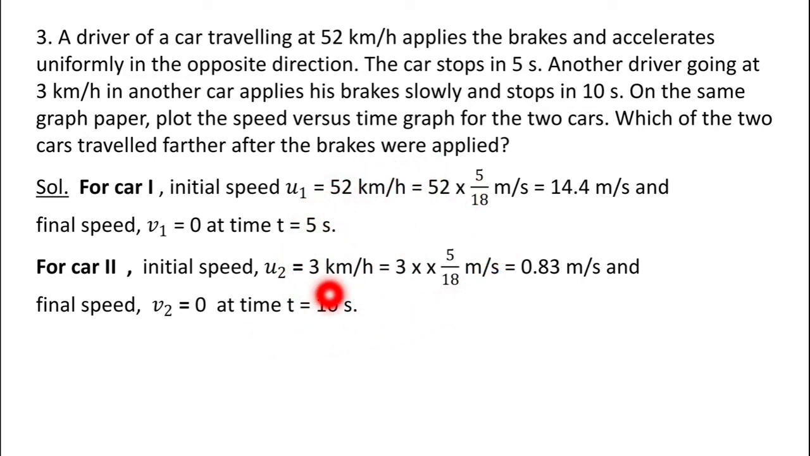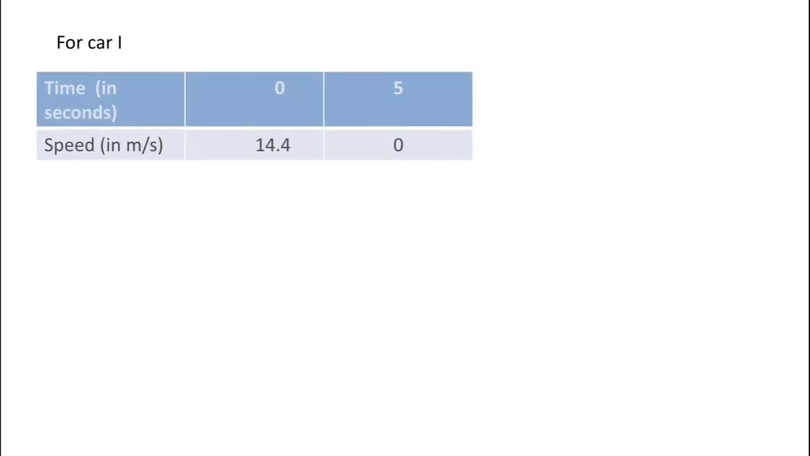Regarding this information, let us draw the table for car 1 and car 2. For car 1, we have the following table. This table shows that at time t equals 0 second, car 1 has a speed of 14.4 meter per second, and after 5 seconds the car stops, so its speed becomes 0. Let us say there are 2 points A1 and B1. The point A1 corresponds to time t equals 0 and velocity 14.4 meter per second, and point B1 corresponds to time 5 second and velocity 0.